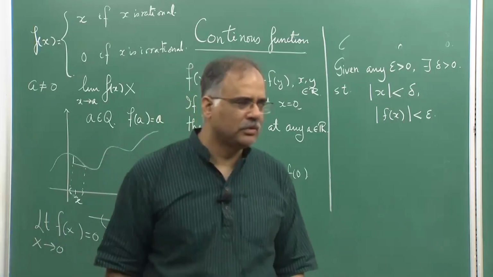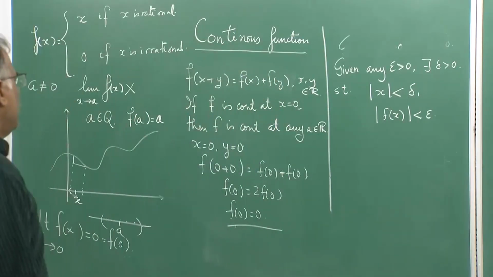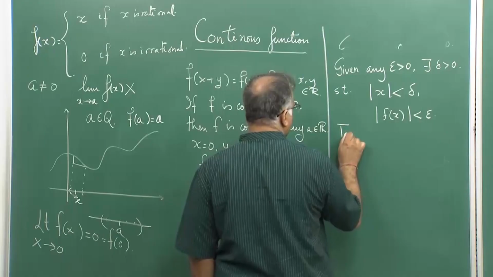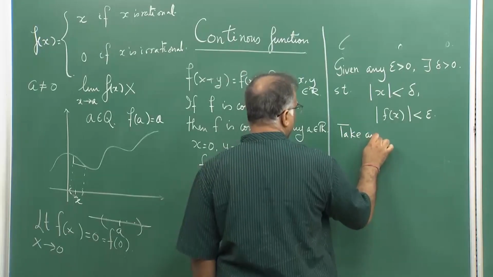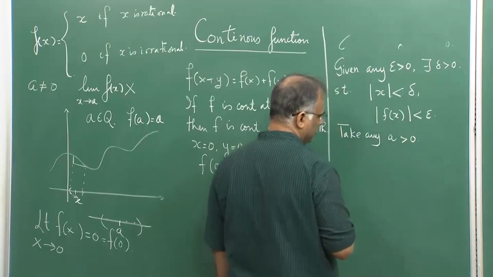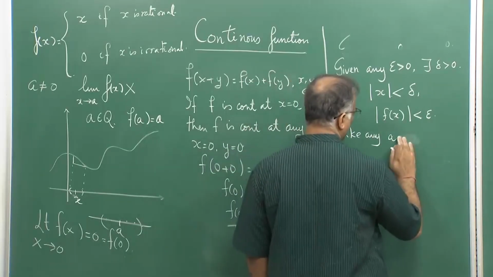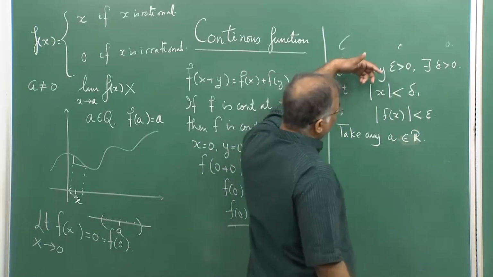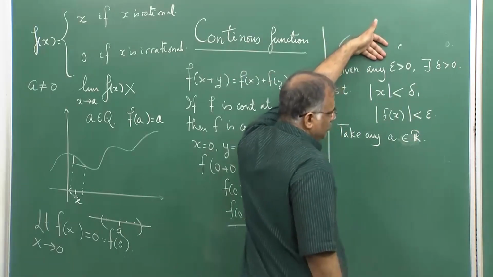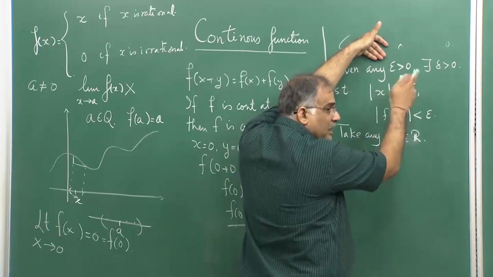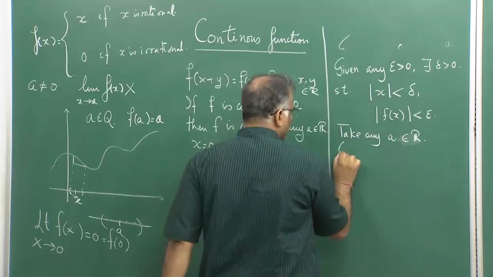This is what happens, right. Now, take any a element of R. Now, take any epsilon. For that epsilon there exists a delta for which this happens. So, take the same delta.